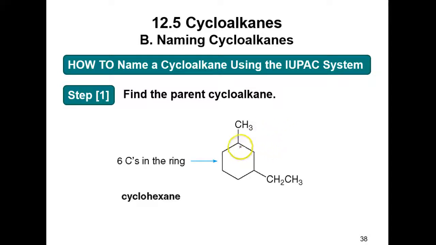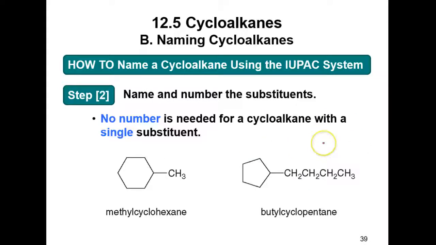Well, where do you think I start numbering? Do you think I just start at 12 o'clock just randomly? Or do you think I look at the groups and I determine which one alphabetically is first? Wouldn't that make sense? Ethyl is before methyl. So this is carbon 1, this is carbon 2, this is carbon 3. So it's 1-ethyl, 3-methyl cyclohexane. Now, I believe we do this, but why not just do it right now? You guys will be wondering anyways. Oh, cyclo. Now, I always forget the cyclo. A lot of people do that. Just be careful with that. So 1-ethyl, 3-methyl cyclohexane. Okay.